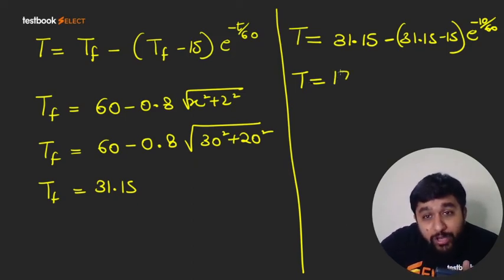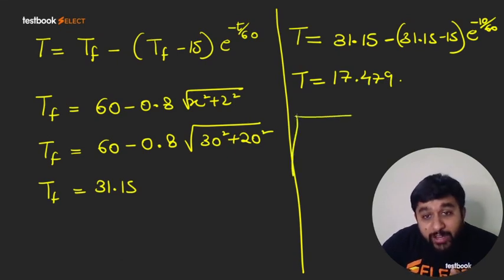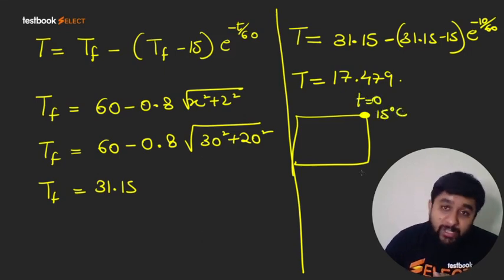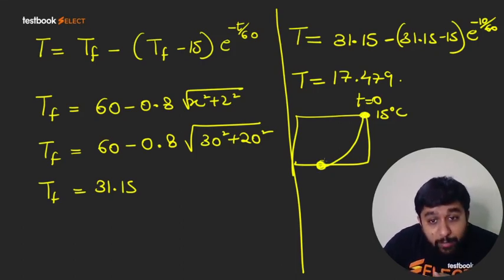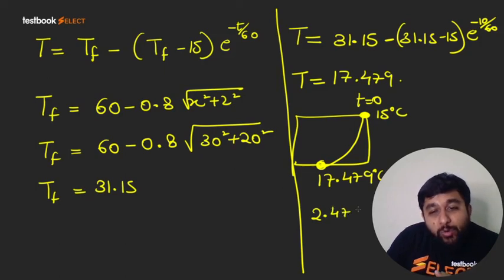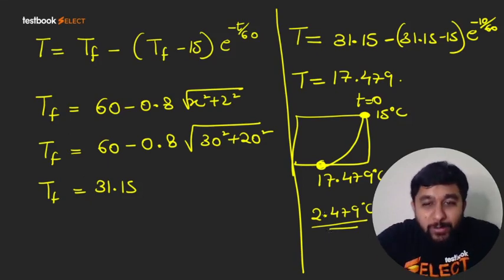So the temperature here will be 17.479. So what are we getting? When the bird started here at t equal to 0, the temperature here was 15 degrees Celsius. And by the time the bird lands over here, the temperature here becomes 17.479 degrees Celsius. So what is the rise in temperature experienced by the bird? It is 2.479 degrees Celsius. Okay. So I hope this question is clear to you.